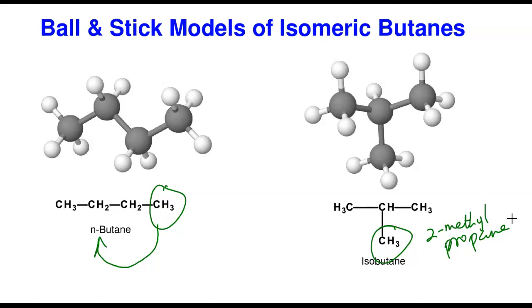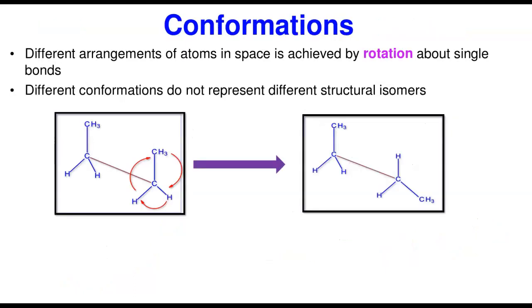And in fact, if I want to do the skeletal model, this is 4. I'm going to say 1, 2, 3, 4. If I want to do this, look at what I'm going to do. I'm going to say 1, 2, 3 first, and then I'm going to have an attachment at this point. So this one is this, whereas this one is this. So you always have to practice on how to break up those terminal points and put it at the middle to form different structural isomers of alkane.